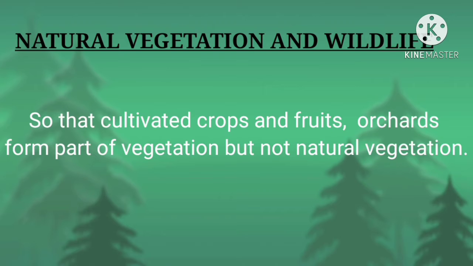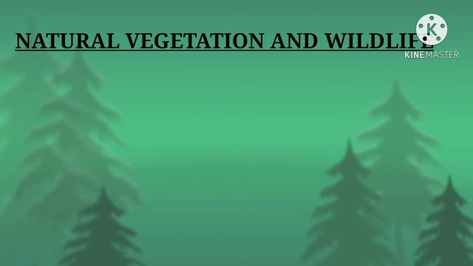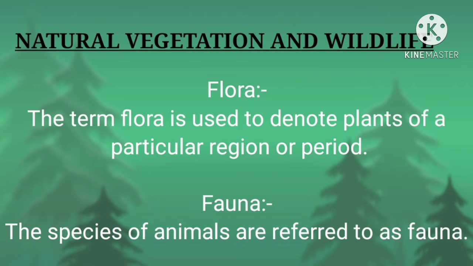Cultivated crops and fruits form part of vegetation but not natural vegetation. The crops we cultivate in our house are known as vegetation, not natural vegetation.